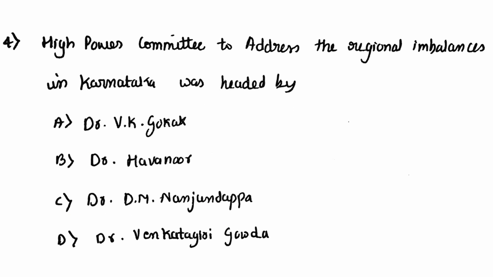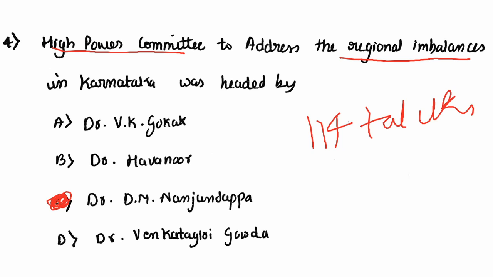Fourth question, the High Power Committee to address the regional imbalances in Karnataka was headed by V.K. Gokak, Dr. Havanur, D.M. Nanjundappa or Venkatagiri Gowda. It was headed by D.M. Nanjundappa. They identified 114 taluks as backward.